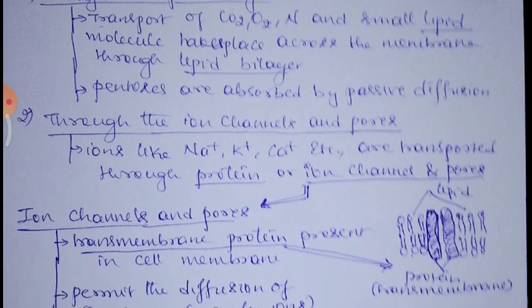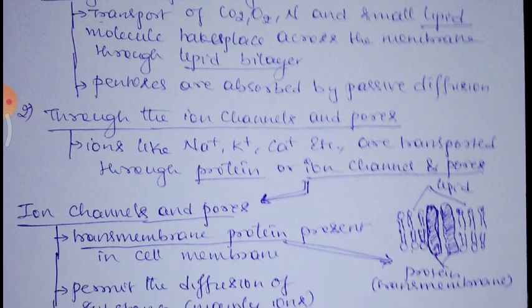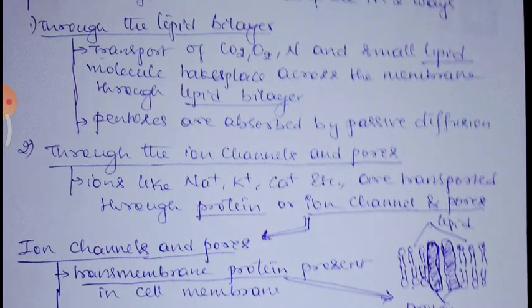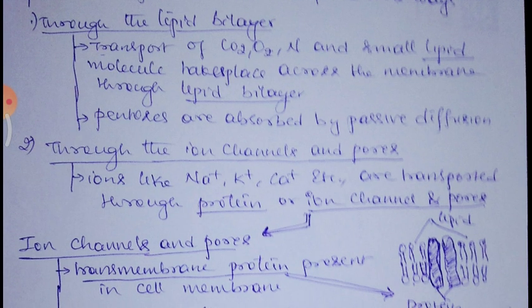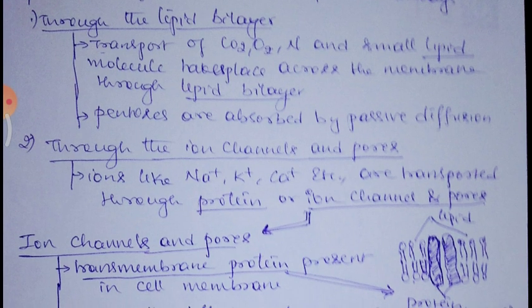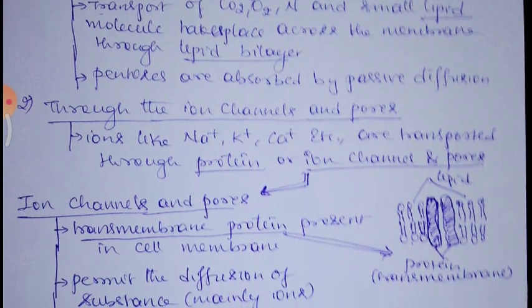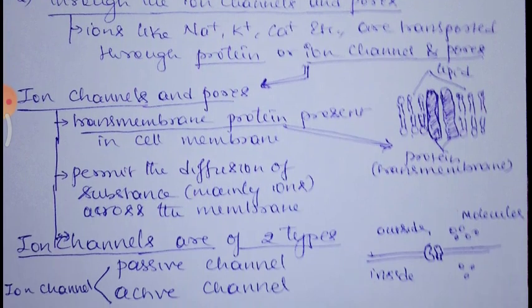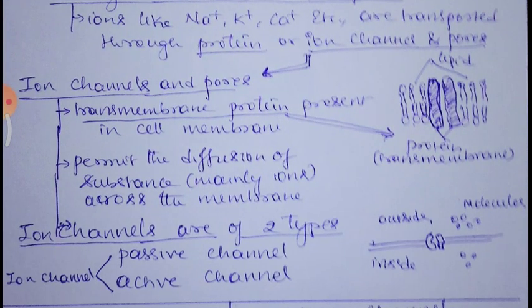Whereas through the ion channels and pores, ions like sodium, potassium, and calcium are transported through protein or ion channels. So by the lipid bilayer, gas transportation is easier, whereas the mineral ions are transported through ion channels, which are usually specialized protein molecules present on the cell membrane.